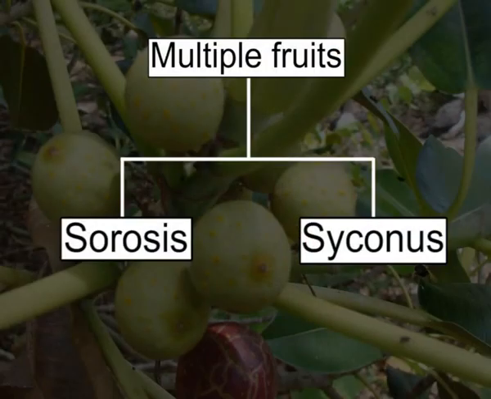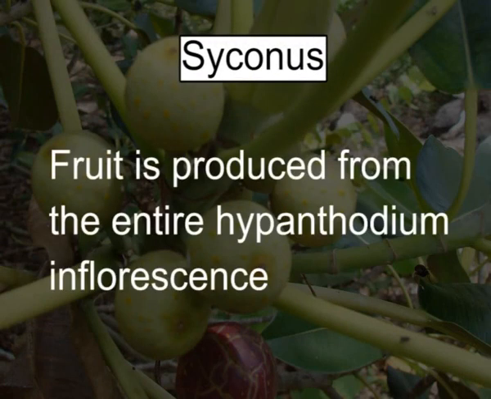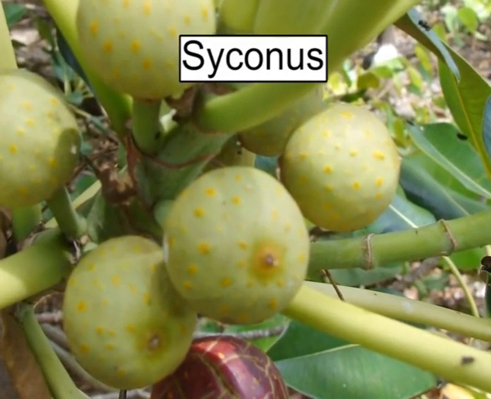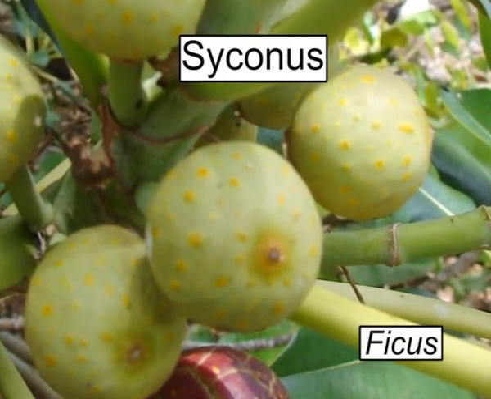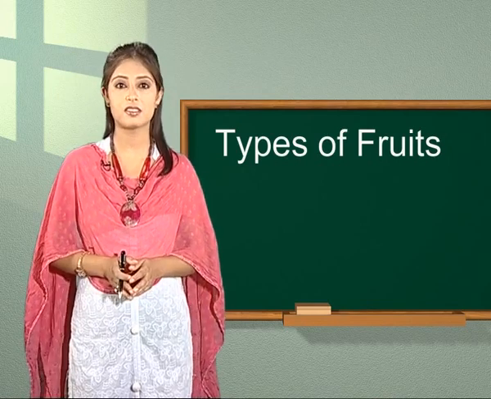The second type is syconus. In this type, fruit is produced from the entire hypanthodium inflorescence. An example of this type is ficus. Students, these fruits are very important.